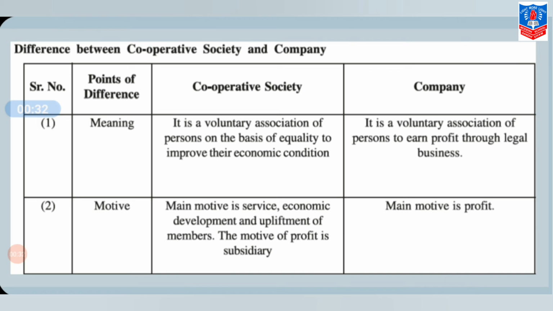Second, that is motive. Main motive of cooperative society is service, economic development and upliftment of members, while motive of profit is a subsidiary objective. While in company form, main motive is to earn profit.